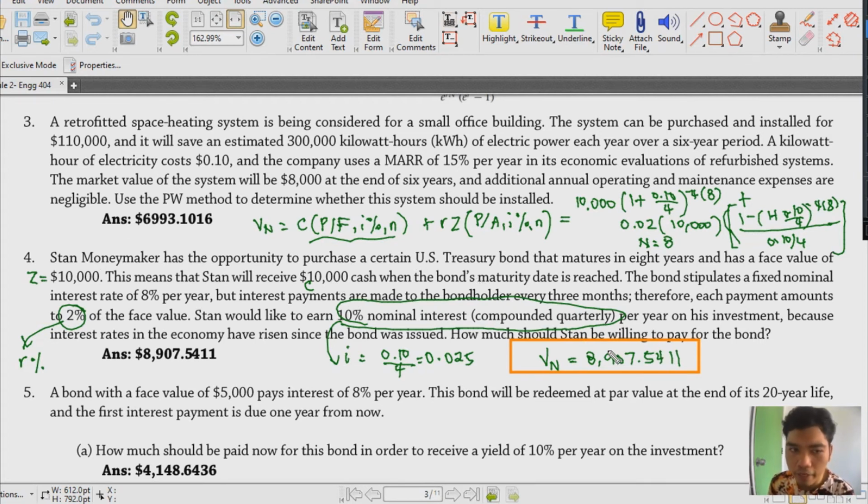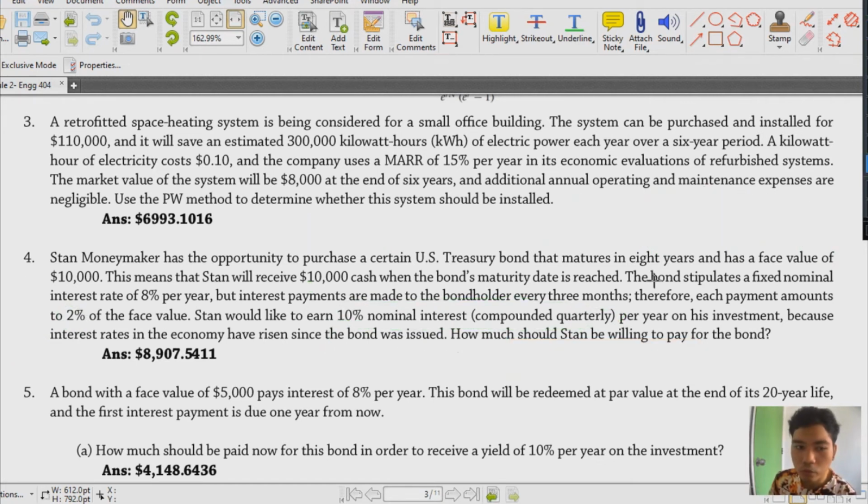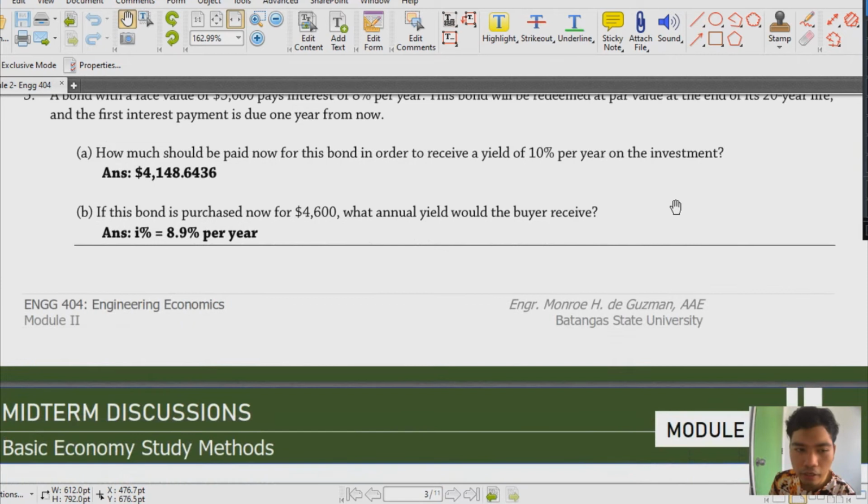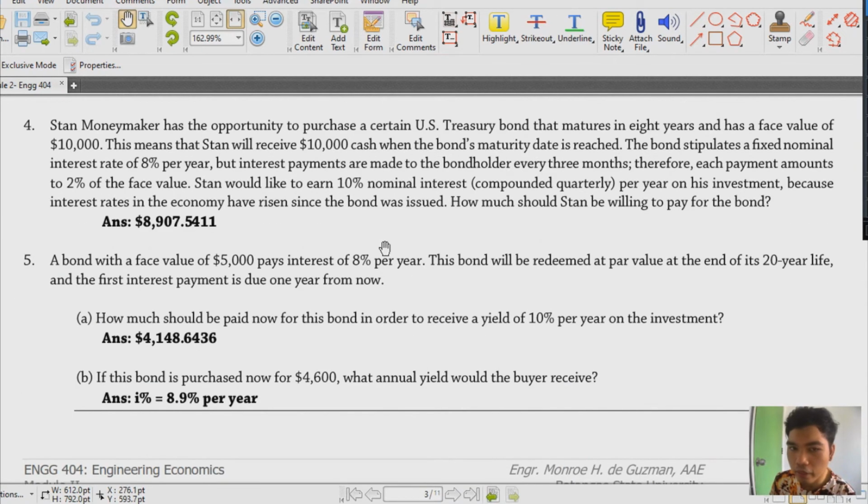So, hopefully you understood the bond. It's not too difficult. As long as you know how to designate our givens, as well as our bond yield and interest rate. Okay, so let's move on. Since this is the last number, I think you should be solving for this number 5 and try to do it, to see if you really understood.